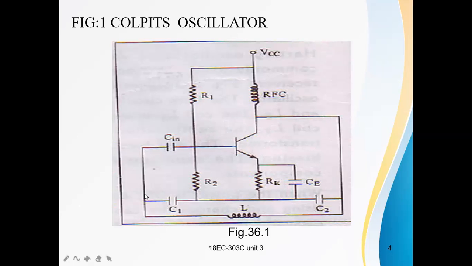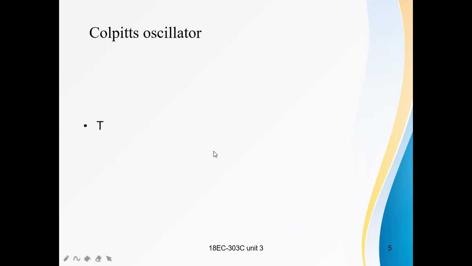This is the feedback oscillator circuit, that means the tank circuit, the tuned circuit, L and C1, C2 capacitors. C1 and C2 are connected in series, and in parallel with the inductor L. Here in the capacitor section, there are two capacitors C1 and C2. This is the circuit of the Colpitts oscillator.